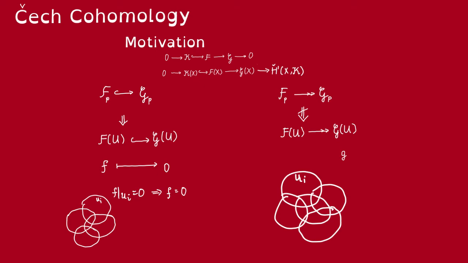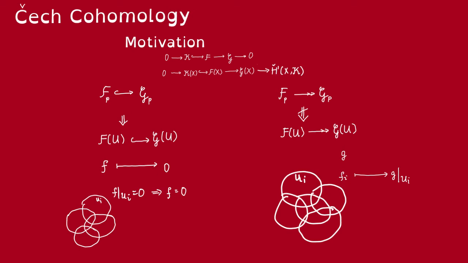Let's see what's wrong in the case of surjectivity. Now, suppose the map from the sheaf F to G is surjective. That's equivalent to saying that the map on stalks is surjective. Let's see why the map on sections might not be surjective. So, let's say we have a section little g of G on an open set U. What local surjectivity gives us is that locally, g has a preimage. In other words, we can find a cover of U by U_i, such that g restricted to each U_i has a preimage, f_i.